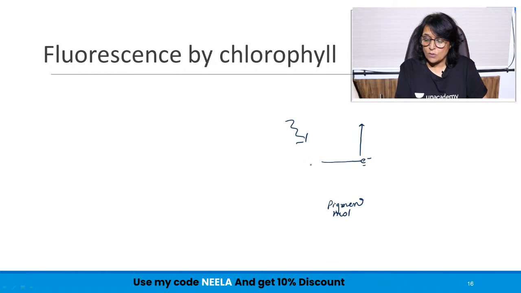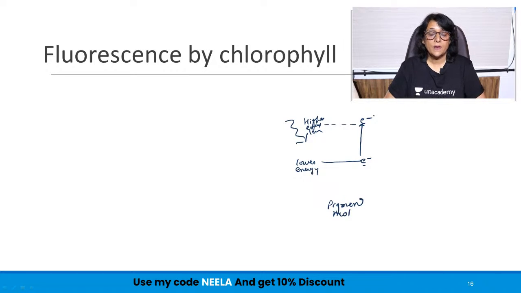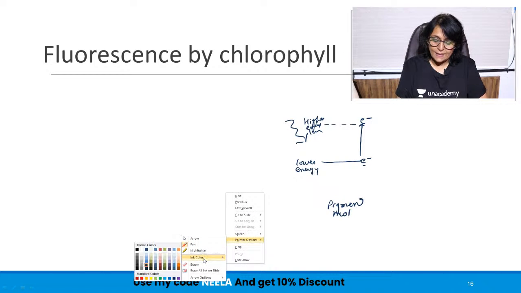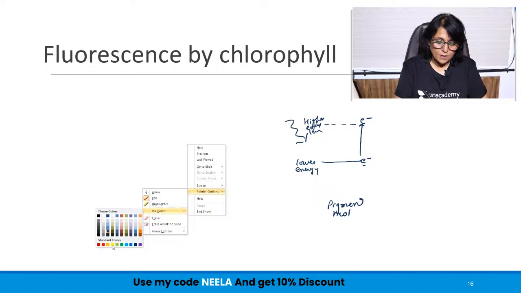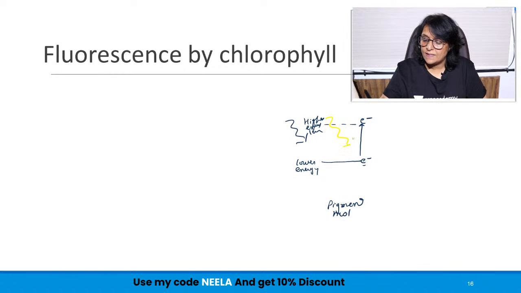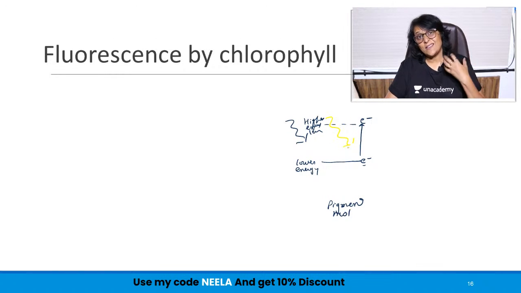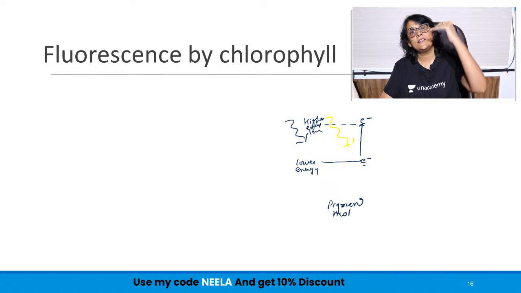So the electron from the lower energy level now reaches the higher energy level. So the electron comes here. Why was the electron able to come here? Because of that energy which was available. So sunlight, the visible spectrum, is the one which is providing this energy. So the electron takes that energy in the form of photons, and from the lower energy level it jumps to the higher energy level.